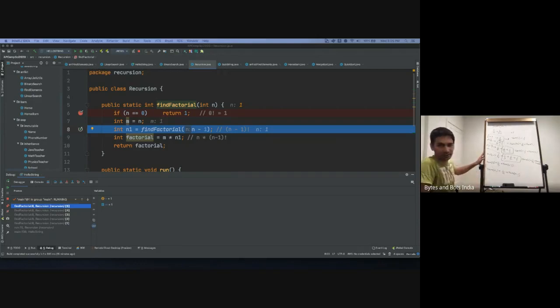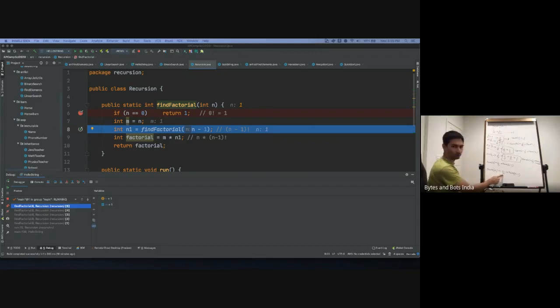The point here is the original problem looks complex. We need to break it down to a very simple level. What is the simplest level we have broken that whole problem into? It's this one line. It says, give me any number.